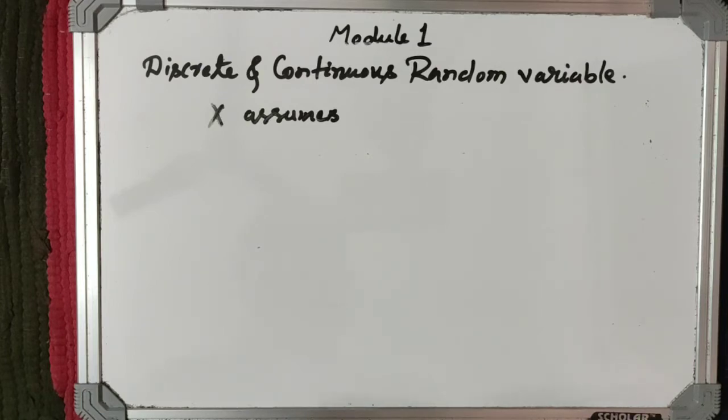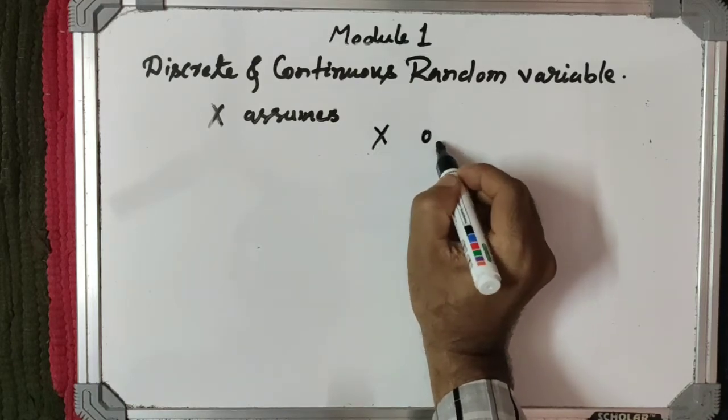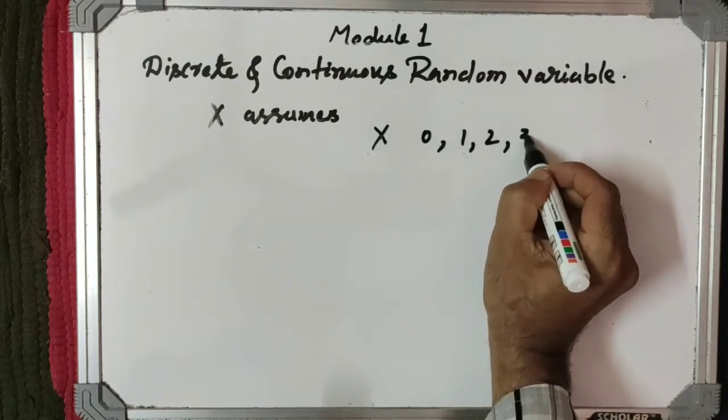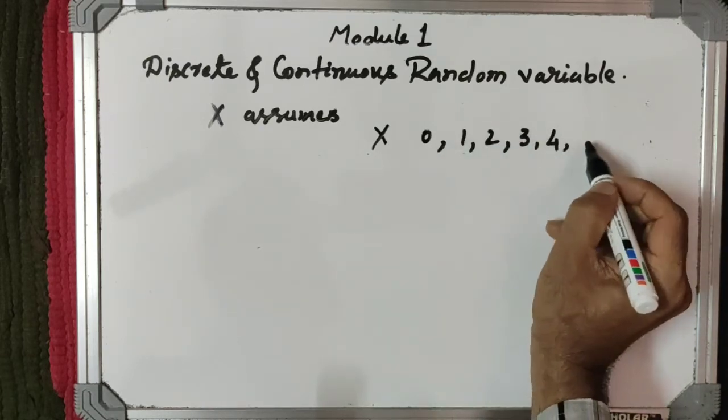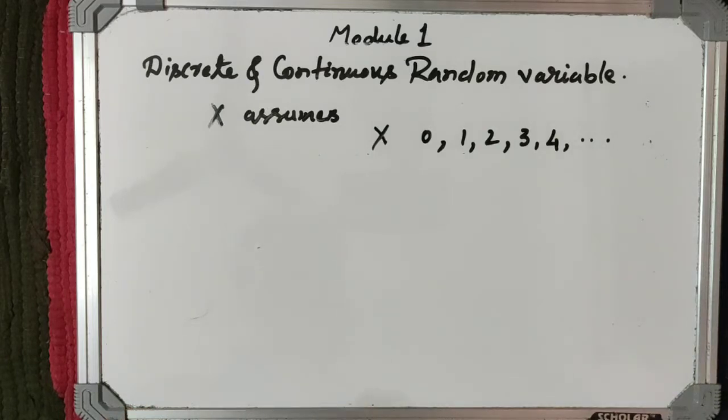We have already considered the example of tossing a coin twice or thrice. In our previous example its values are 0, 1, 2. If you toss a coin 3 times, the values of the random variable will be 0, 1, 2, 3. Similarly, if you toss it 4 times, then it is 0, 1, 2, 3, 4. Like this it will continue. That means it takes discrete values or countably infinite values. Therefore, in this case, X is called a discrete random variable.